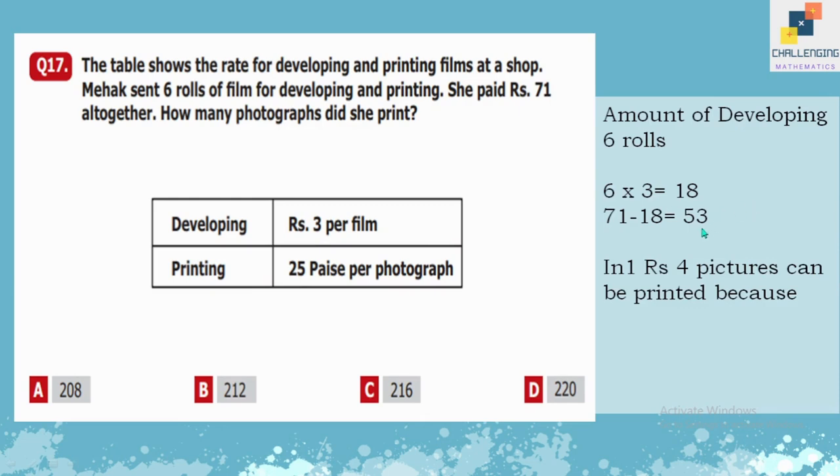We know that 4 twenty-five paisas make 1 rupee, right? So in 1 rupee, 4 pictures can be printed, because of course 4 twenty-five paisas make 1 rupee. So we are going to multiply our leftover money, which is 53, by 4. The answer will be 212. So B is our correct option.